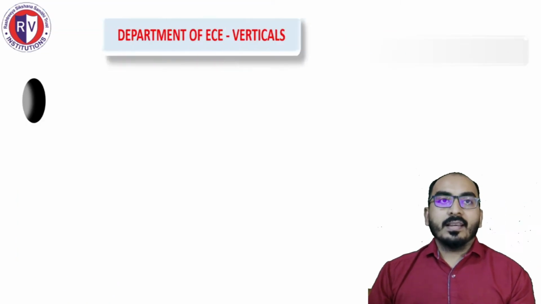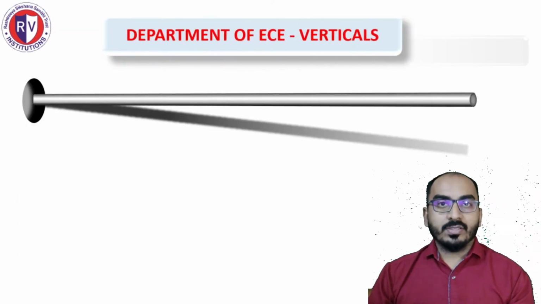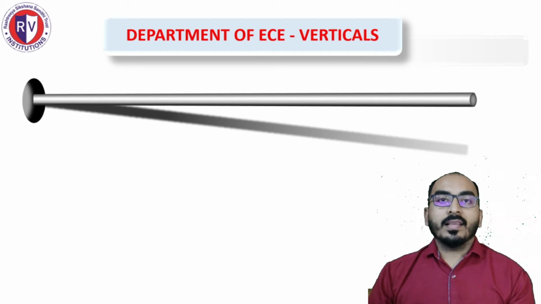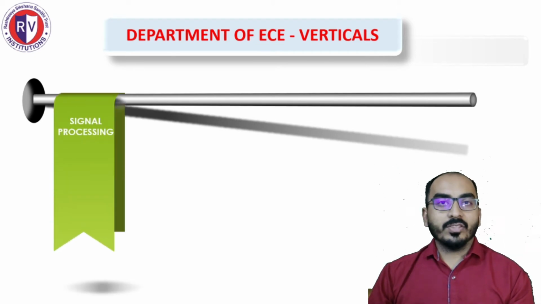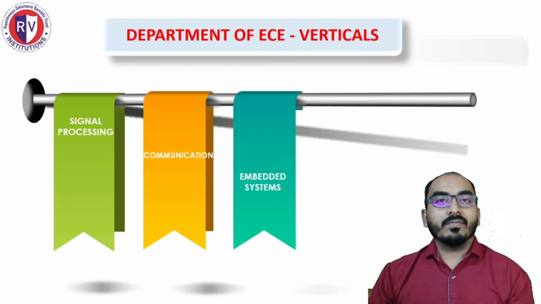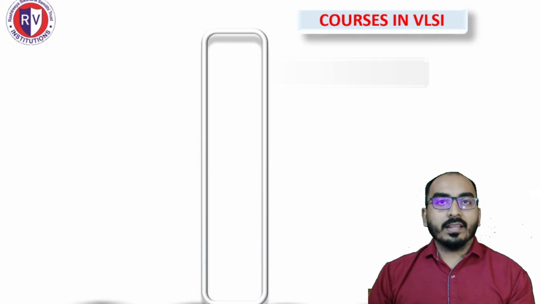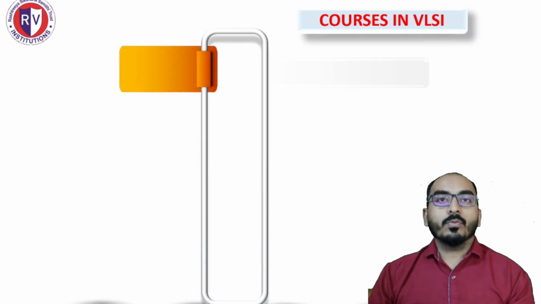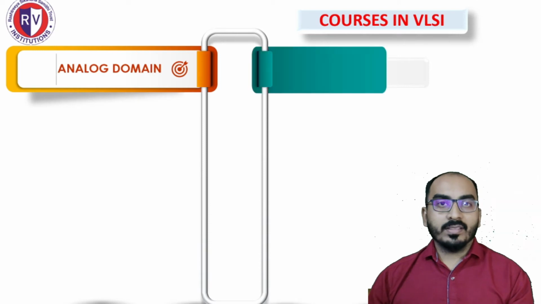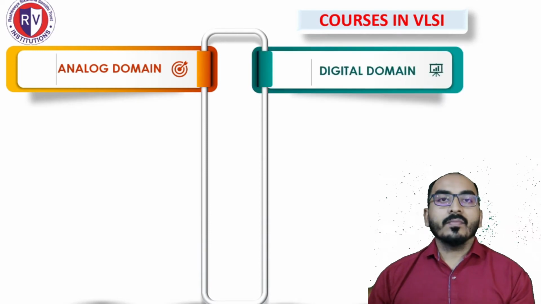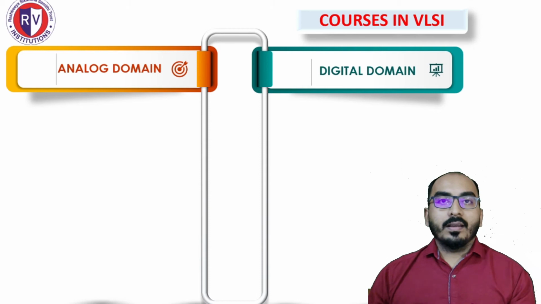Department of ECE have 4 core specializations or verticals, and they are signal processing, communication, embedded systems and VLSI design. If you look at the courses in the vertical of VLSI, they are categorized into 2 domains. One is analog and another one is digital. These are the courses in both analog and digital domains of the vertical VLSI.